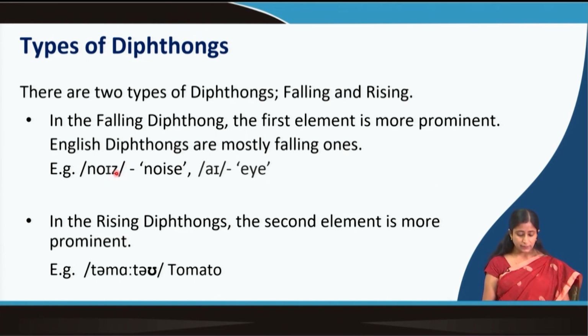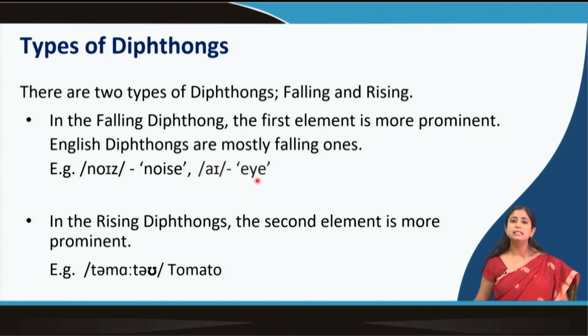So, this is noise. Z and n, these two are consonant sounds, do not focus on that right now, focus on these two sounds O and E. When I say noise, oise, you know that these two are one unit, one can be considered as one unit of sound, and that is why it is a diphthong. And when I am saying noise, I am putting more force on the O sound, so the first part is getting more prominence, that is why it is a falling diphthong, noise, I. Similarly, in I sound I am putting more force, a, e, I.